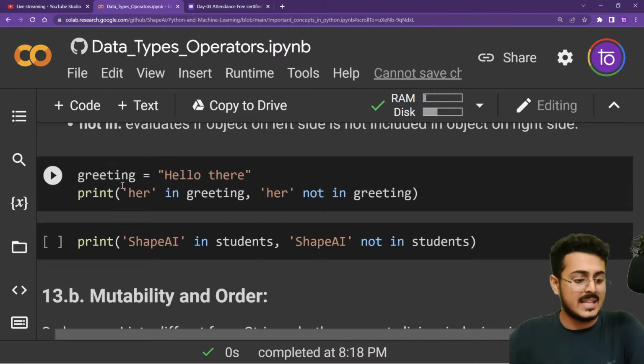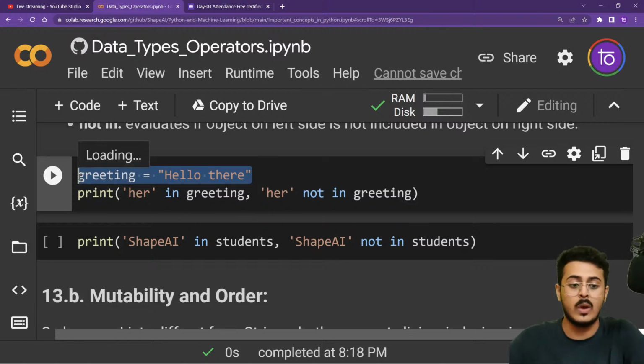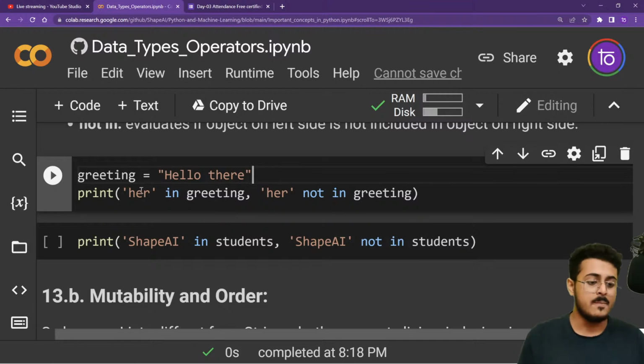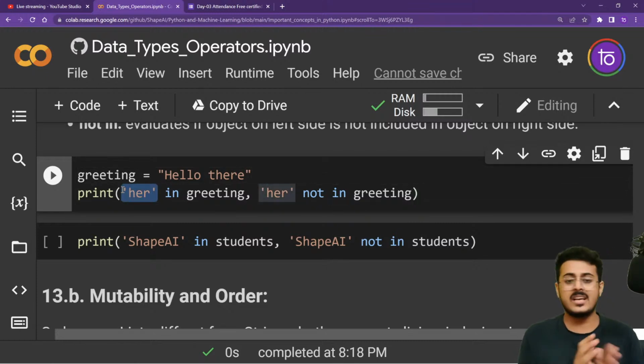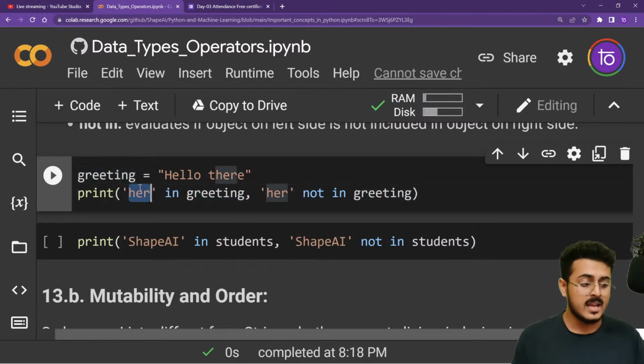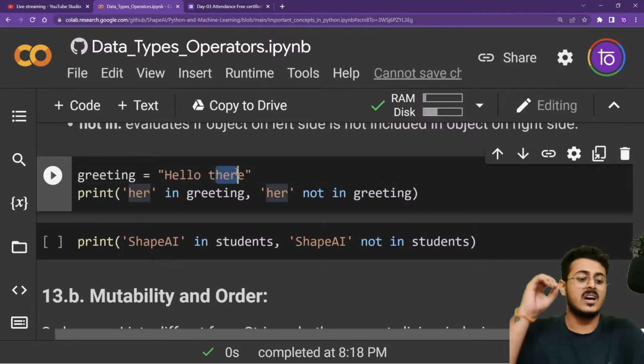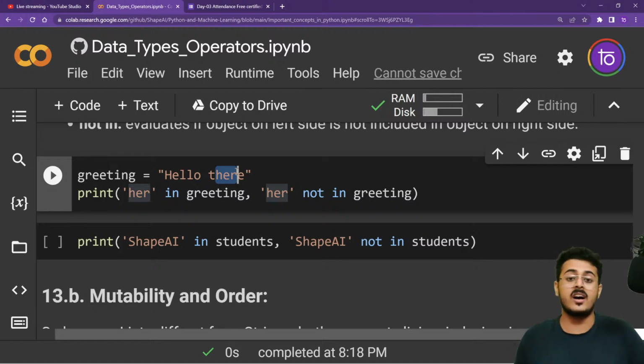So let's try to understand this. greeting is equal to hello there. So you have greeting equal to hello there, and you are checking for her. Just like in normal English, try to read it as normal English itself. Her in greeting. Is her present in greeting? Let us check. HEL, not present. LOL, no. TH, okay, HER. So yes, her is present in greeting. So her is a member of greeting, and it will return true to us.